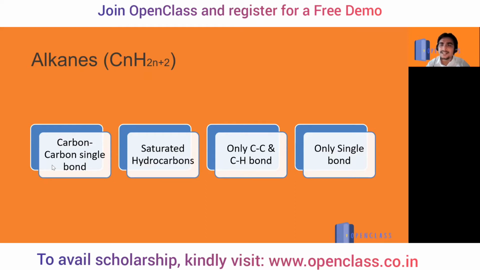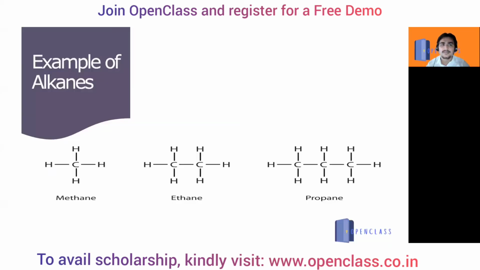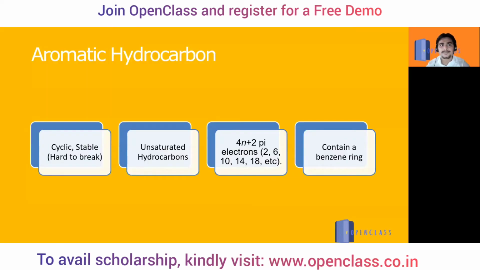It has carbon-carbon single bonds, a saturated hydrocarbon, with only carbon-carbon and carbon-hydrogen single bonds. Examples of alkanes are methane, ethane, propane, butane. It depends upon the number of carbon atoms: meth, eth, prop represent 1, 2, 3 carbon atoms. Hydrogen will be attached depending upon the valency. The more electrons available, the more hydrogen atoms can attach.